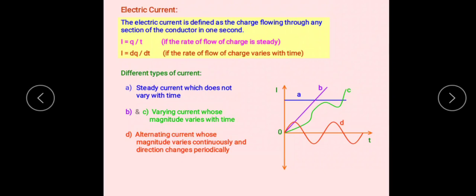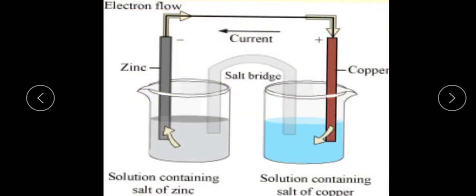Then let's come to the solids. In the case of solid conductors such as metals, the valence electrons are the current carriers. See here, this is an example of liquid conductors.